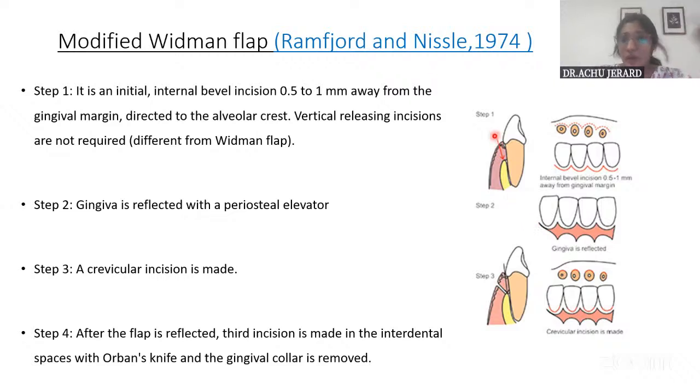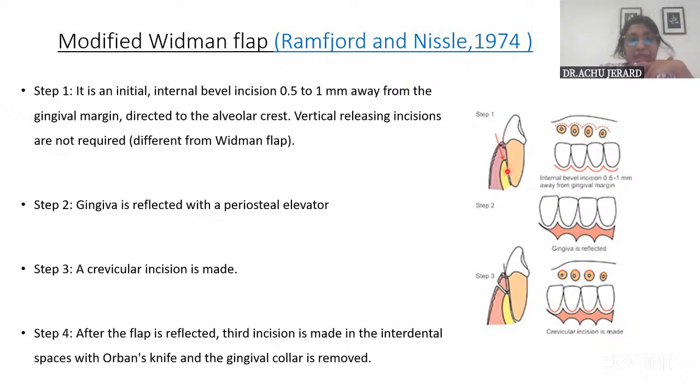First, the internal bevel incision, which I've already told you about, is the first incision. It is given 0.5 to 1 millimeter away from the gingival margin and oriented towards the crest of the bone. Then the gingiva is reflected a little with the periosteum. Then the crevicular incision is given, keeping the blade in the sulcular space and severing the attachment.